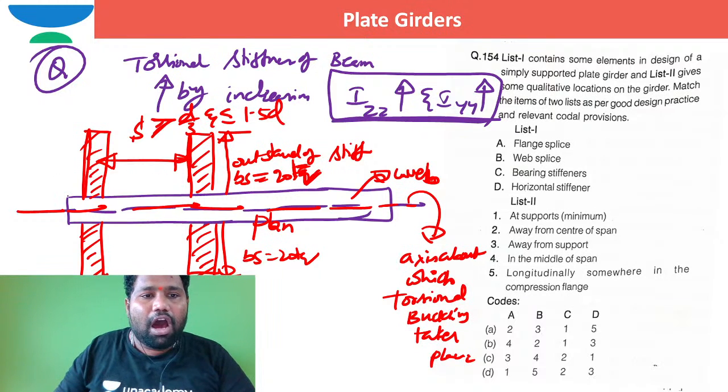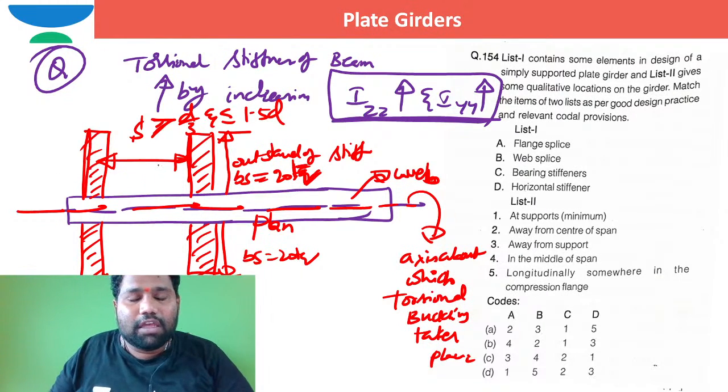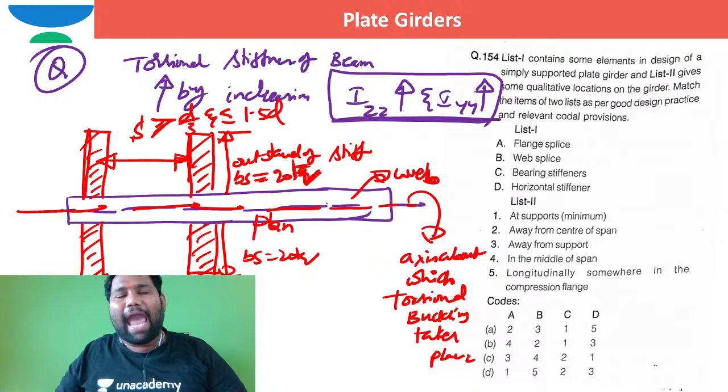Or even after the provision of these vertical stiffeners with spacing less than d by 3, in such a case I need to provide a horizontal stiffener in the form of angle sections.